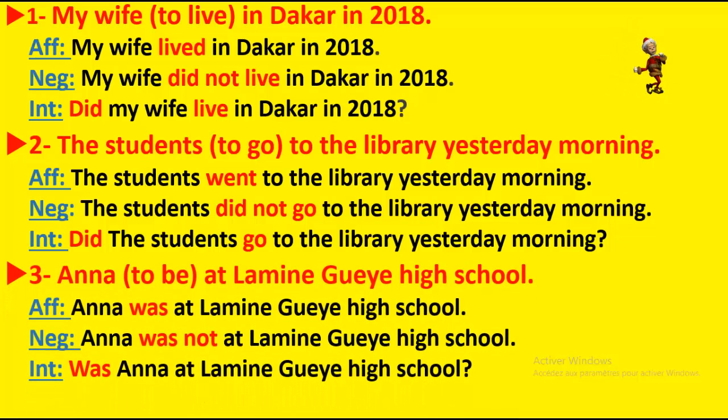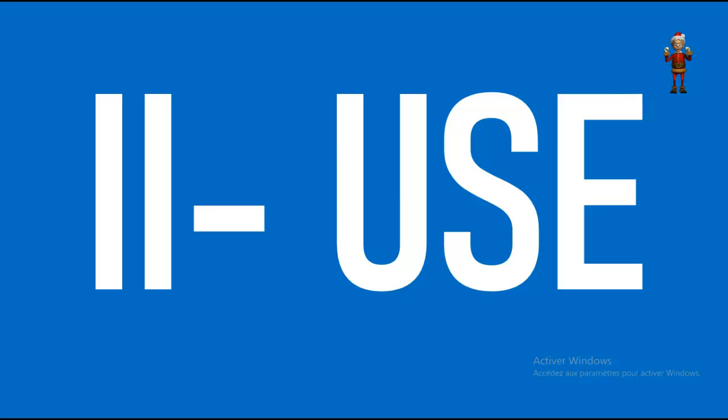Number 3, Anna to be at Lamingay High School. Anna was at Lamingay High School. Anna was not at Lamingay High School. Was Anna at Lamingay High School? So was is an auxiliary. It doesn't need did to form the negative or interrogative form. Now we have finished with the formation of the preterit.